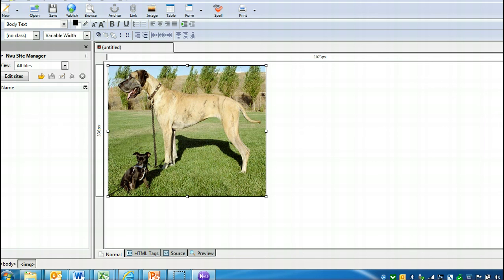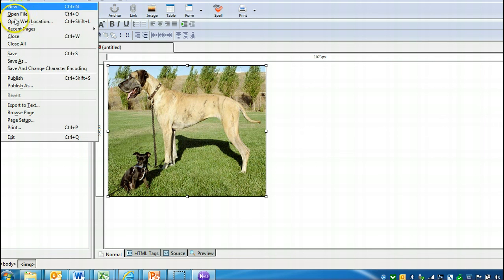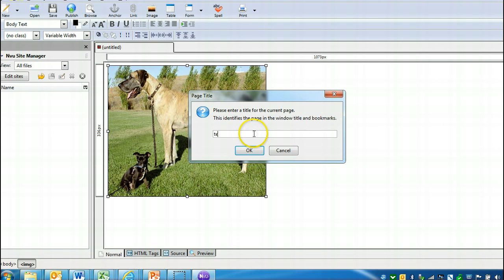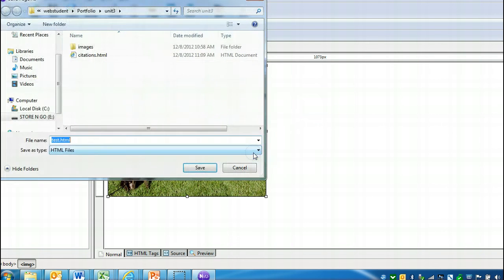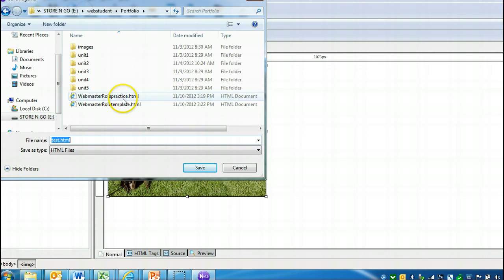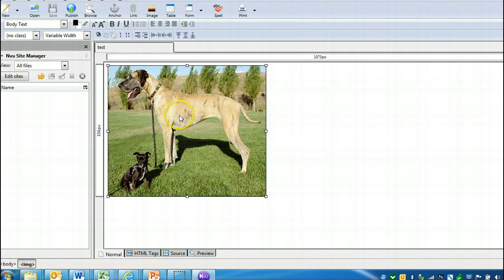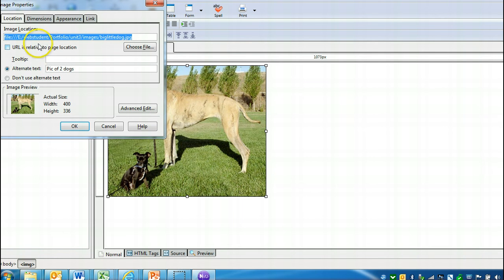So let me see here. File, save as, I think that's what it is. I'm going to save it as a test page in my Unit 5. So it's test.html. I'll hit save. Okay, now that I have it saved, now I can do URL as relative to page location. So you have to save the page first before you can do that.